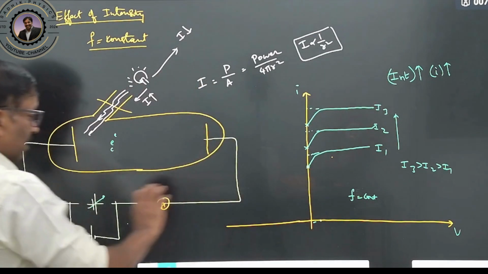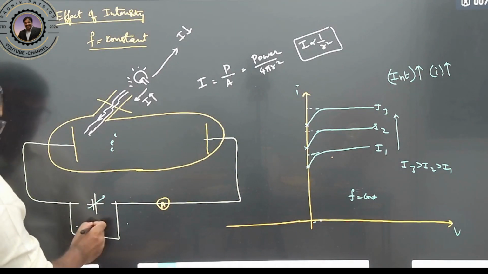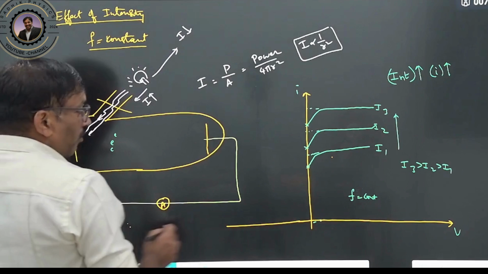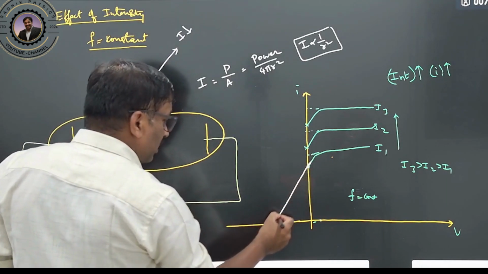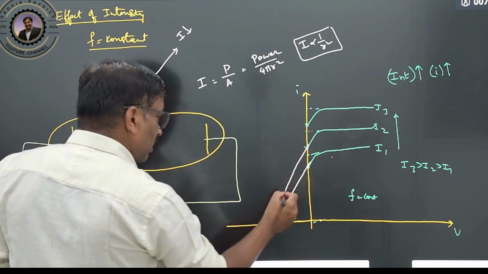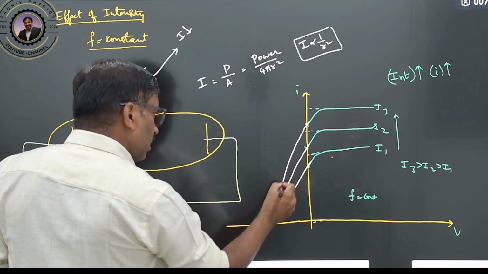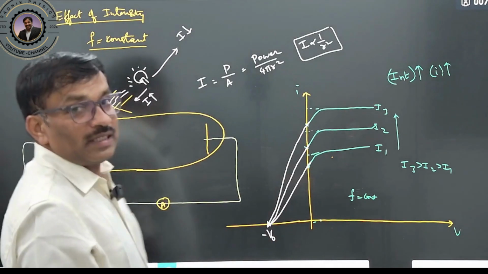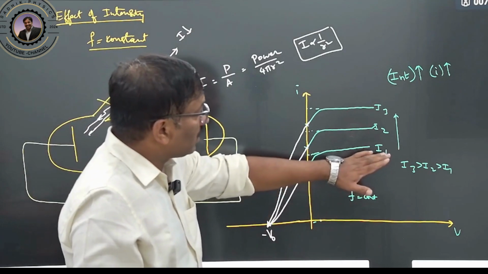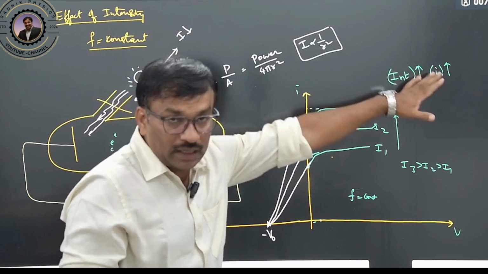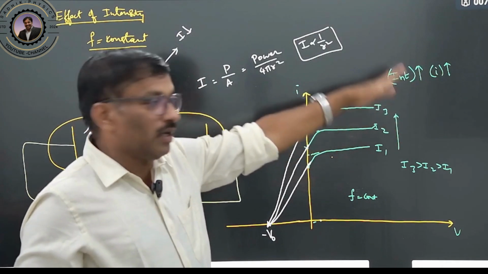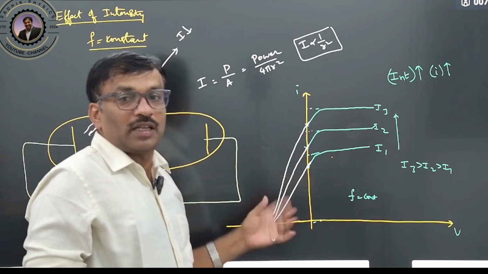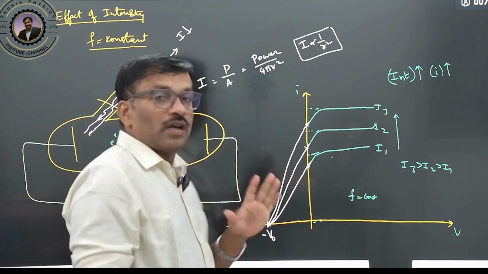Now we'll calculate the stopping potential and connect it to this, and then one surprising result you are going to see. Whatever the intensities may be, you will see the same stopping potential for all of them. So if you increase the intensity, current increases, meaning emission of photoelectrons increases, photocurrent increases, but due to different intensities the stopping potential is not changing. That means stopping potential is constant.